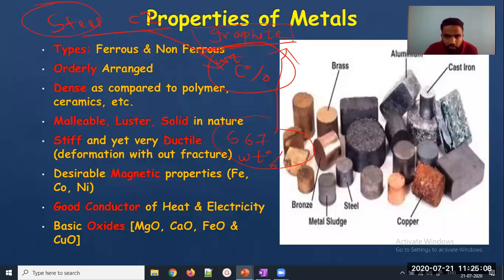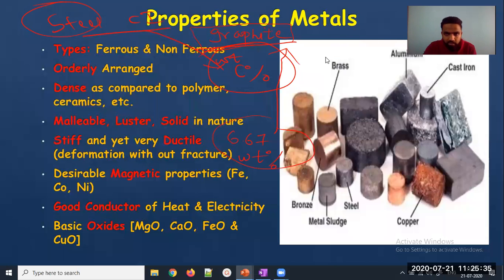Sir, please give an example of metal sludge. Beta, slurry, wastage. The extracts of metal sludge are not used anywhere. That is only kept as an example. Whatever is the slurry or the remains, when we process iron, we get many kinds of impurities from the steel. So that steel impurity, or that metal impurity, is called metal sludge. Okay,